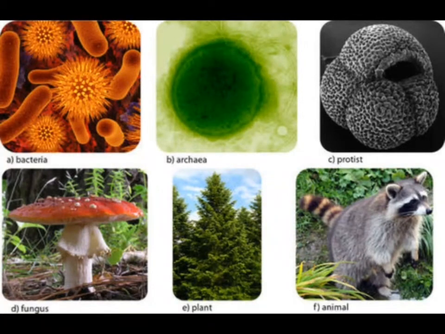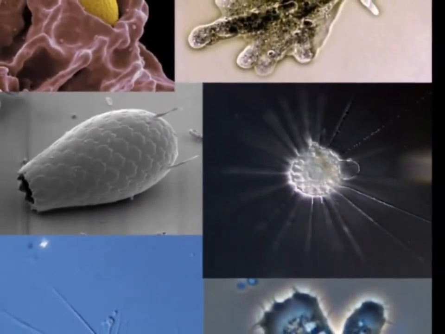Autotrophism can be divided into two categories according to the type of energy they use for food production. If light energy is used, they are known as photoautotrophs. And if energy is obtained by a chemical reaction, they are known as chemoautotrophs.